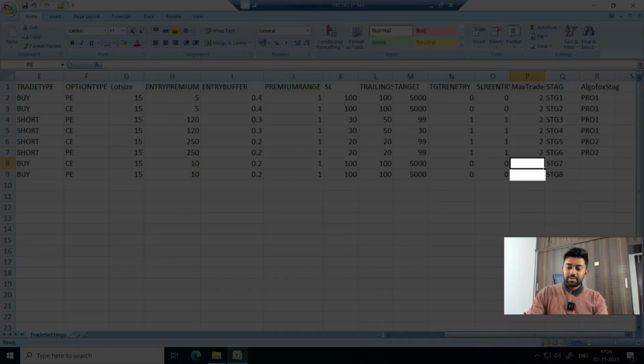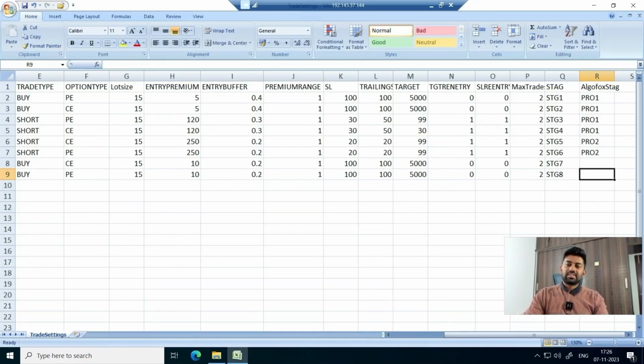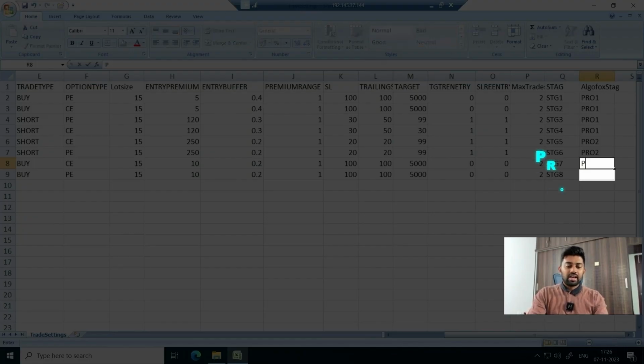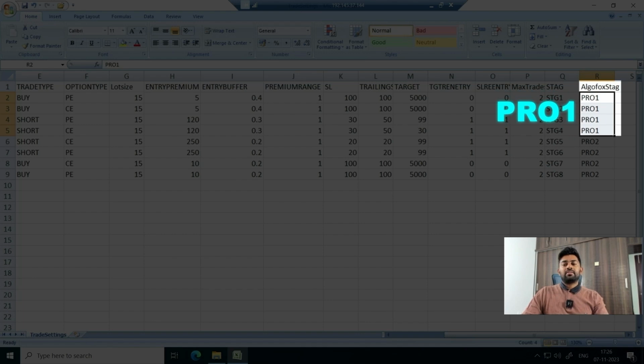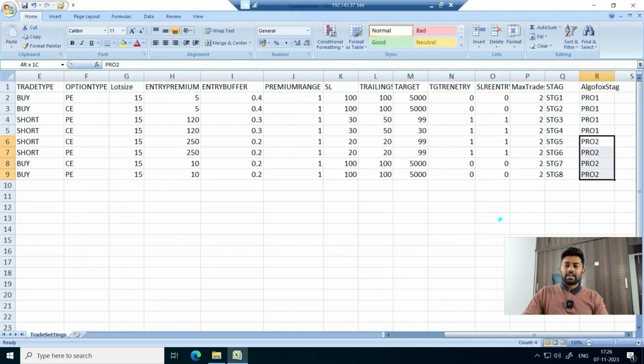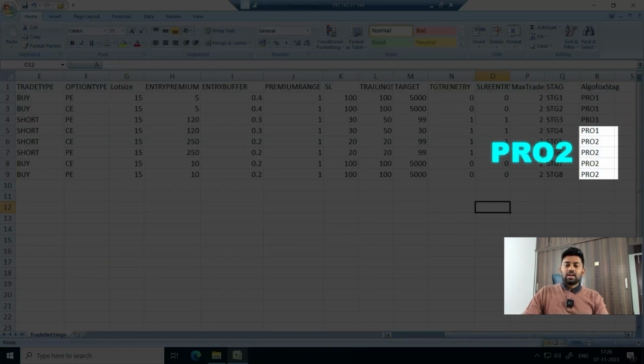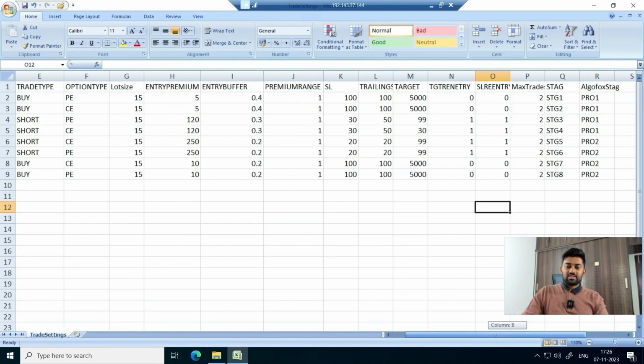And then max trades per day will be 2 and 2 because we are re-entering once. So just to get the safer side, I'll keep max trades per leg as 2. And then I'm giving a different strategy tag name, Pro 2 and Pro 2. So first 4 legs will have a different tag name. Second 4 legs will have a different tag name. I can keep as many strategy tags as I want.